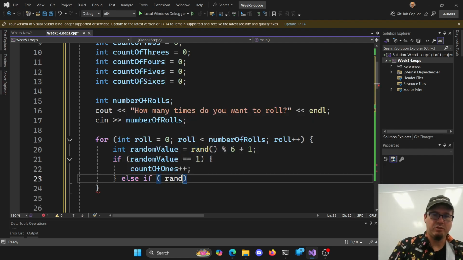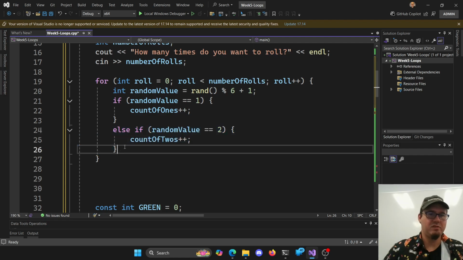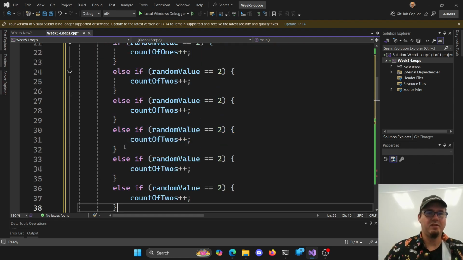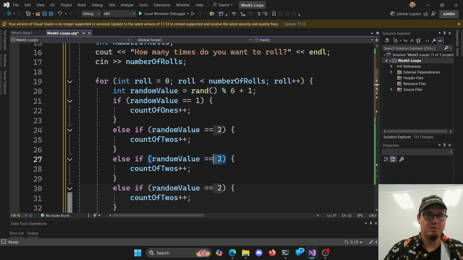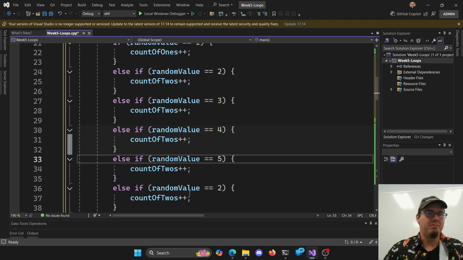My random value is equal to 2, count of twos. Oh my goodness, not cout. Count of twos plus plus. Right, and this one I can copy paste now for threes, fours, and fives, and sixes. 1, 2, 3, 4, 5. And we could just have this be an else, because if it's not a 1, 2, 3, 4, or 5, it's got to be a 6 here.